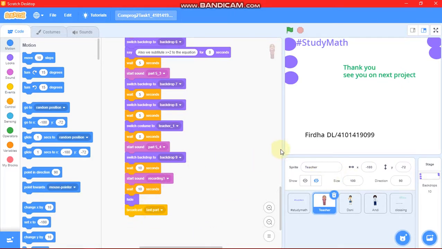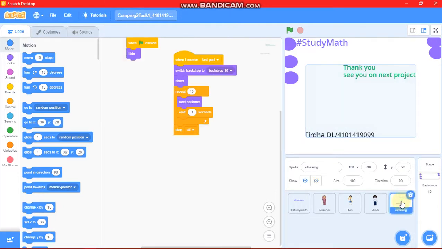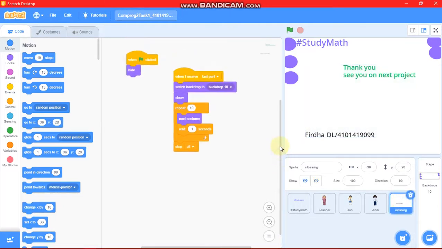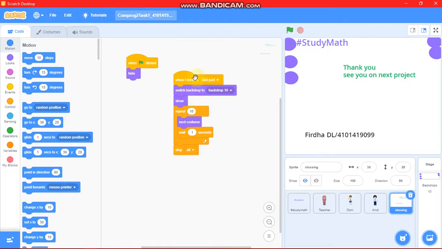This message will be received by the last sprite in here, and we have this block. Now after this sprite receives the last part message, it will switch backdrop to this backdrop, then show, because at first its sprite will be hidden, and then repeat this block until 10, and the last will be stop all scripts on this project. For this sprite I have in here